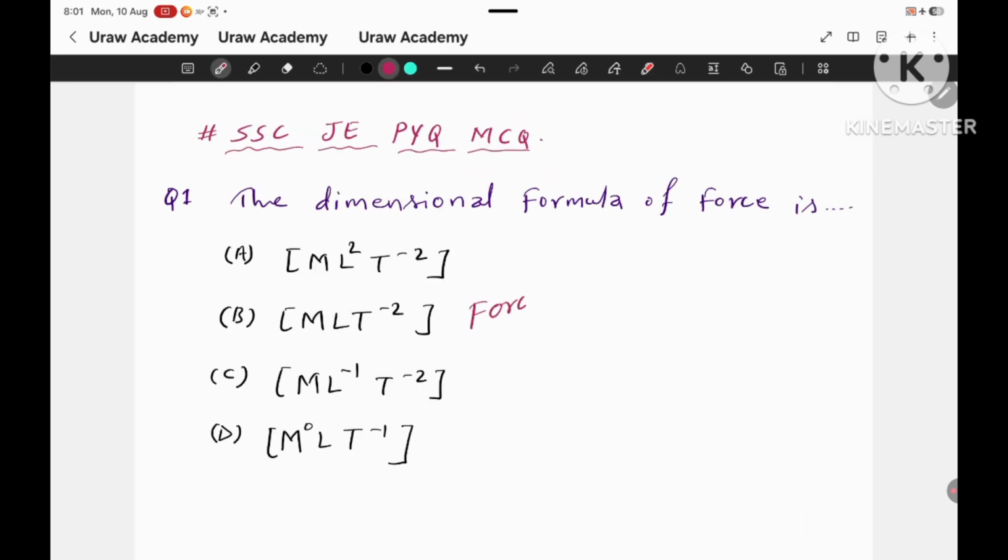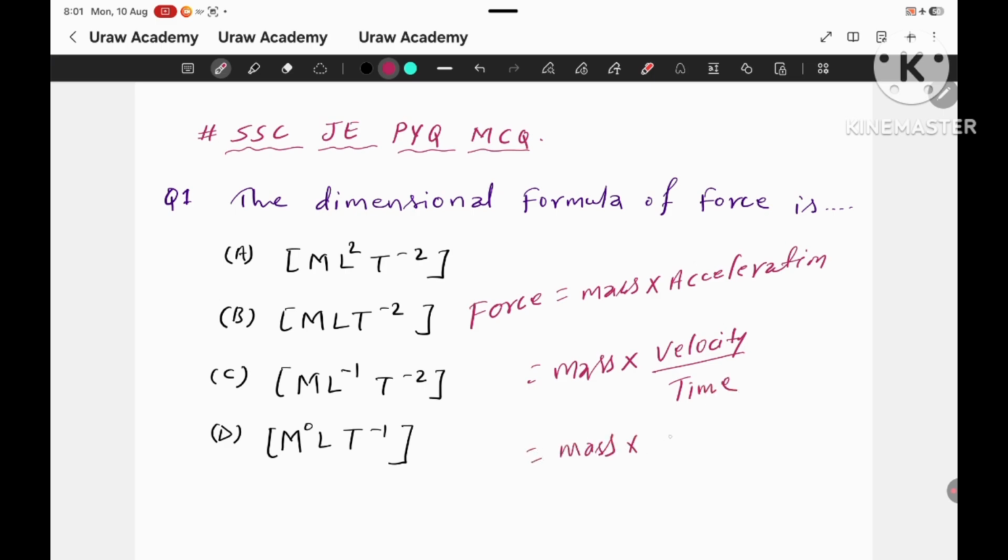We know force is equal to mass into acceleration, and acceleration is equal to velocity by time, and again we break it down. Velocity is equal to distance by time, and this time is also in the lower part.